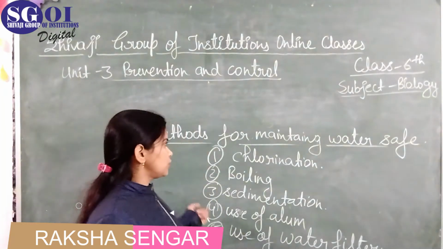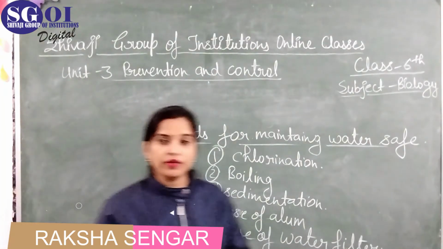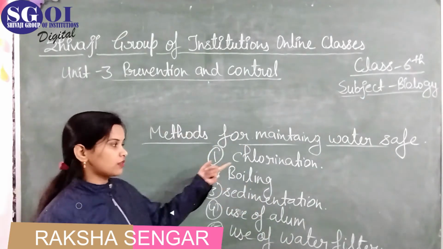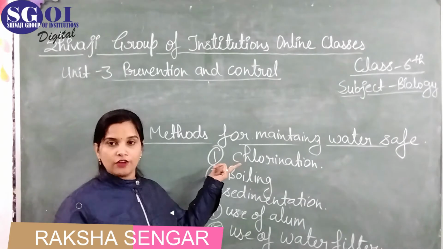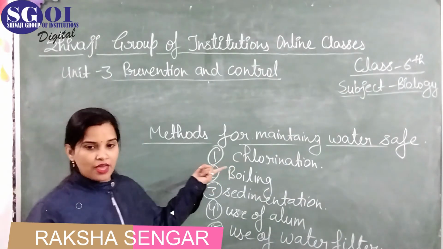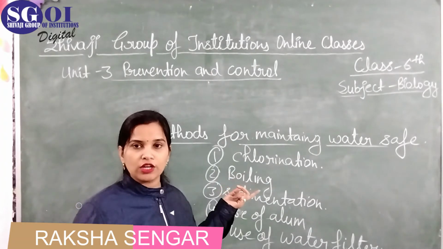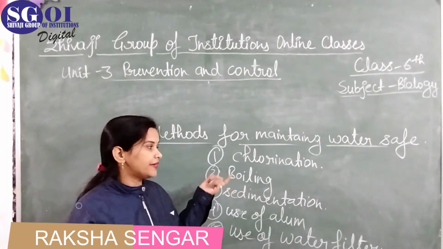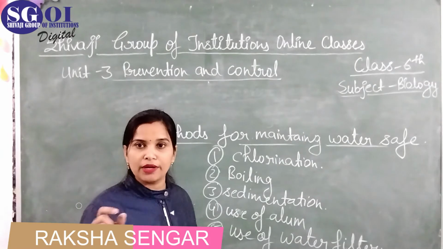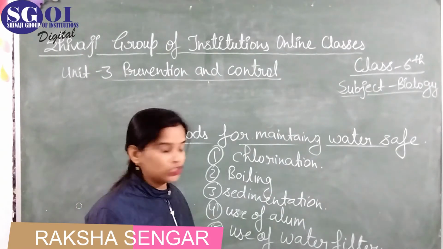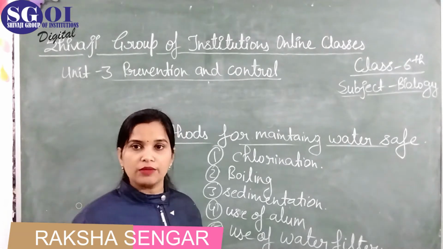Actually, these are the methods for maintaining the water safe. Chlorination. What is chlorination? Chlorination is one of the simplest methods to make the water safe, free from microorganisms. And by chlorination, what do we have to do? Actually, by adding a simple tablet of chlorine and using bleaching powder in the water.